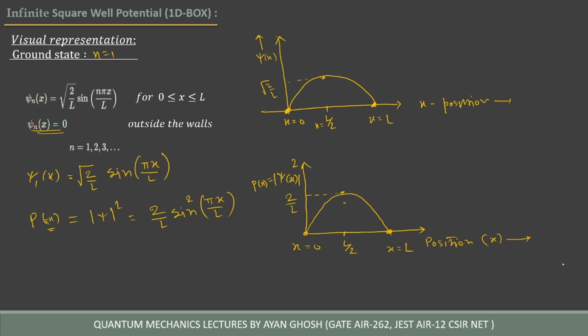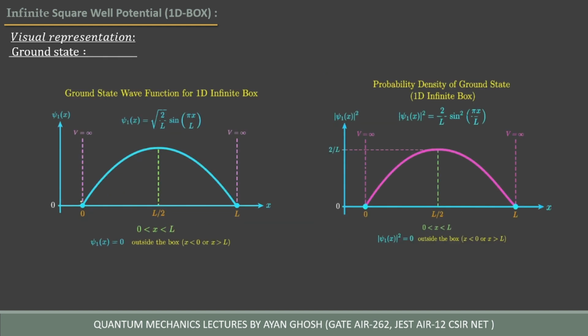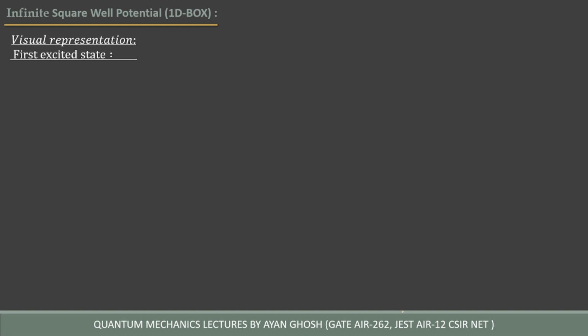So clearly, you can see for x less than 0, the wave function is 0. For x greater than L, the wave function is 0. And it will follow a sine curve between x equal to 0 and L. Similarly, for x less than 0 and x greater than L, the probability is 0, but between 0 and L, the probability will vary like sine square of pi x by L. Now let's go to the first excited state.